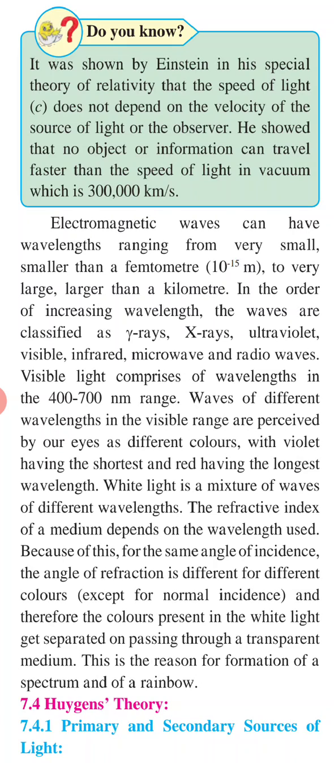White light is a mixture of waves of different wavelengths. The refractive index of a medium depends on the wavelength used. Because of this, for the same angle of incidence, the angle of refraction is different for different colors, except for normal incidence. Therefore the colors present in white light get separated on passing through a transparent medium. This is the reason for the formation of a spectrum and of a rainbow.